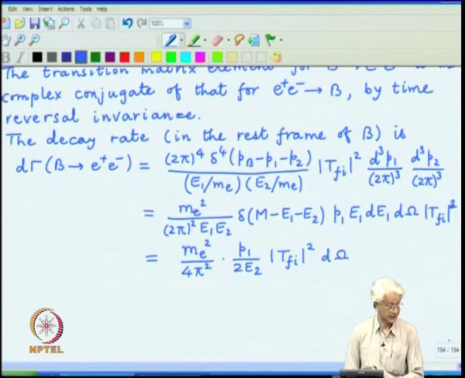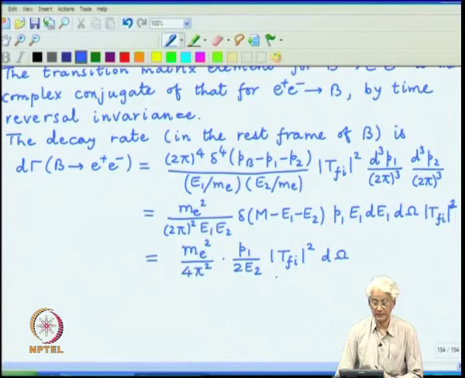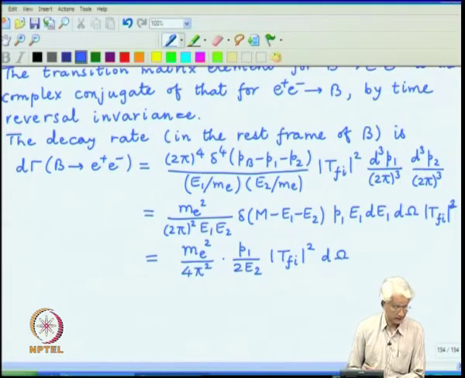So, this is the simplification after doing all the phase space integration. And now to calculate the total rate, well, we will again do the unpolarized case where we will sum over all the possibilities of the e plus e minus directions of spins.